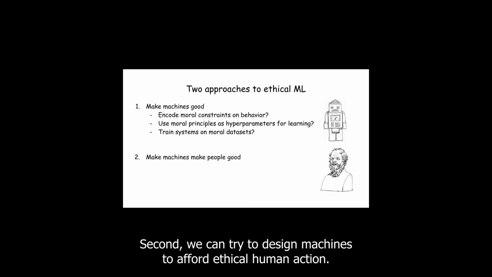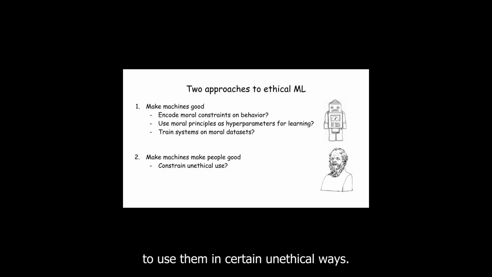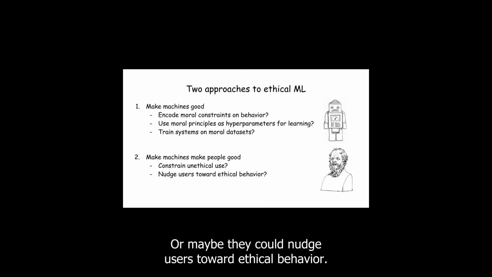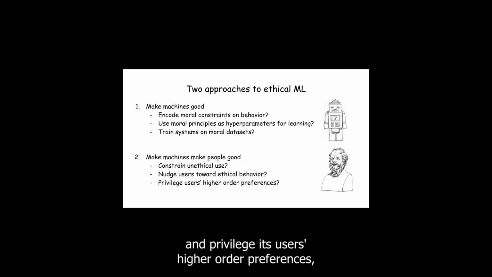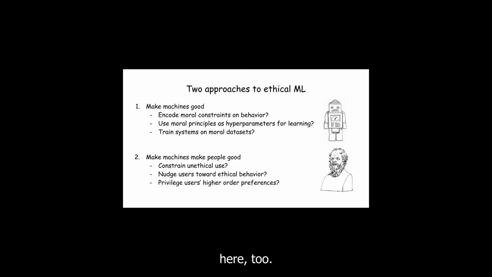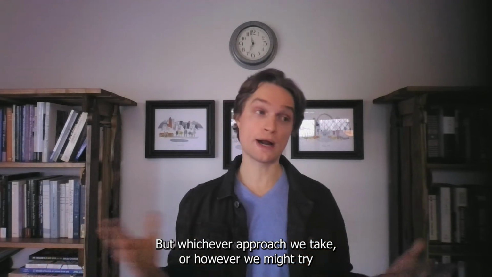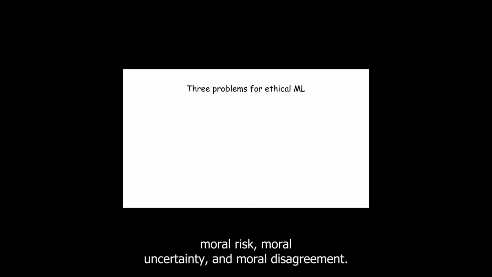Second, we can try to design machines to afford ethical human action. And this might mean making it hard or impossible to use them in certain unethical ways, or maybe they could nudge users toward ethical behavior, or maybe we could use ML to teach a system to identify and privilege its users' higher order preferences, which may be more likely than their immediate desires to represent their considered moral values. Lots of interesting possibilities here too. But whichever approach we take, or however we might try to combine them, we'll run into three problems: moral risk, moral uncertainty, and moral disagreement.